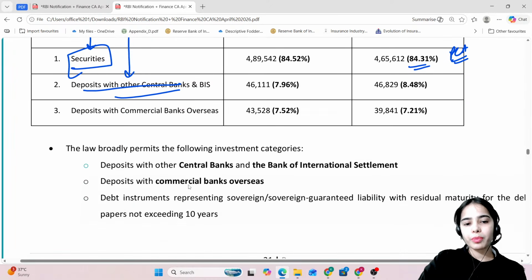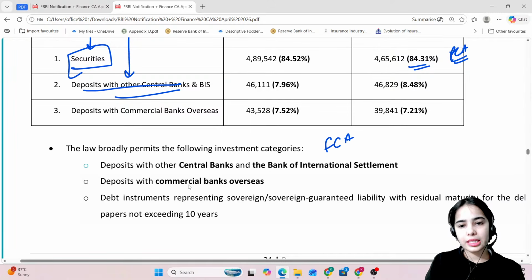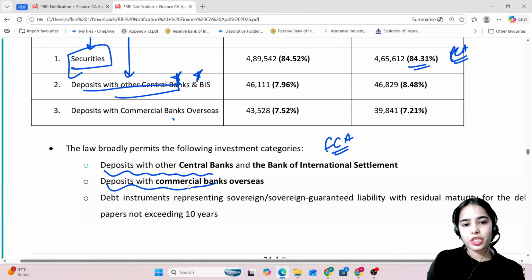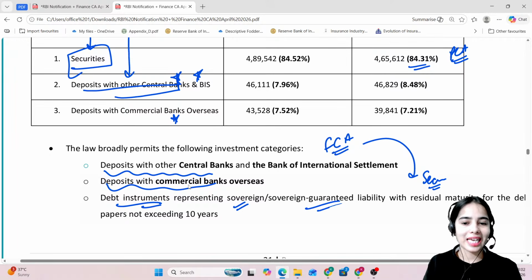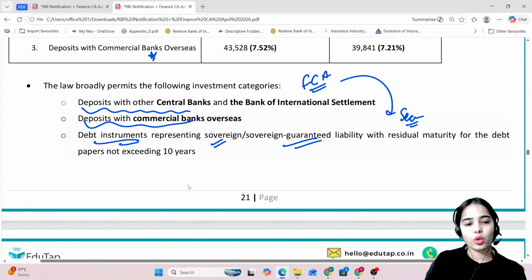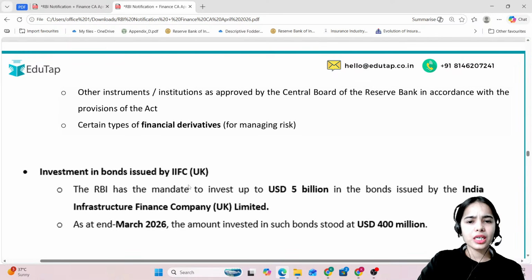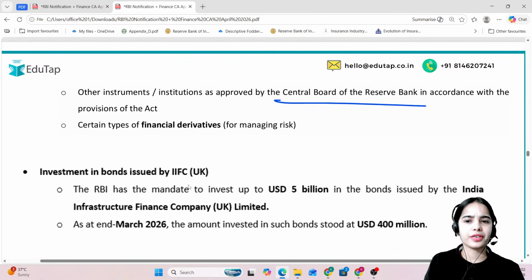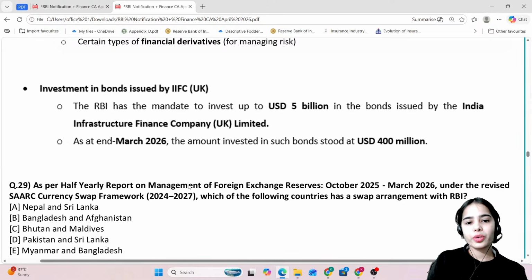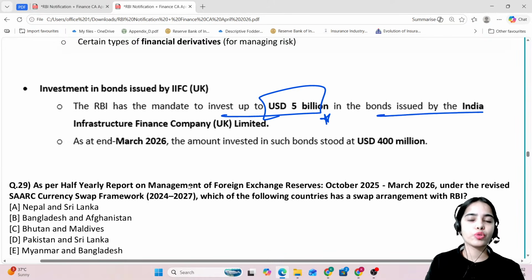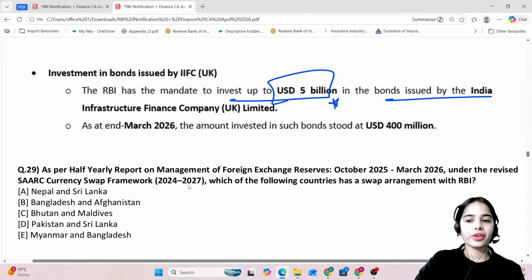Now, the law broadly permits the following investment categories for the foreign currency asset. It can be deposited with other central banks or with the Bank for International Settlements, or deposits with commercial banks overseas. It can be invested in securities such as debt instruments representing sovereign bonds or sovereign guarantee liability, not exceeding 10 years. Other instruments or institutions as approved by the Central Board of the RBI. The RBI has the mandate to invest up to $5 billion in the bonds issued by the India Infrastructure Finance Company UK Limited, but RBI has only invested 400 million till now.